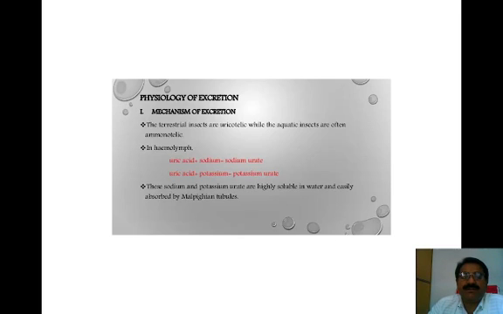The physiology of excretion in insects reveals that terrestrial insects are uricotelic, while aquatic insects are often ammonotelic.